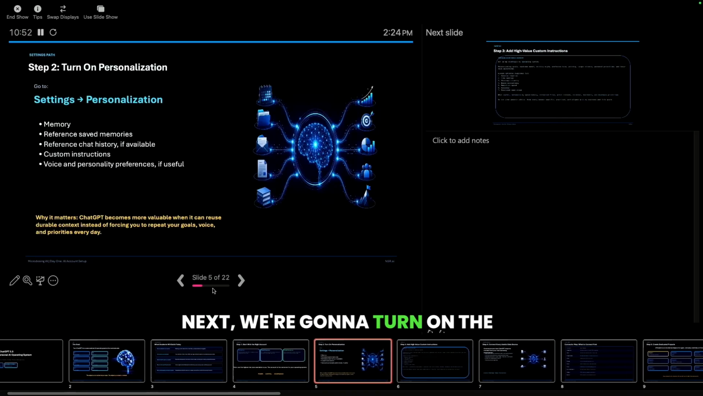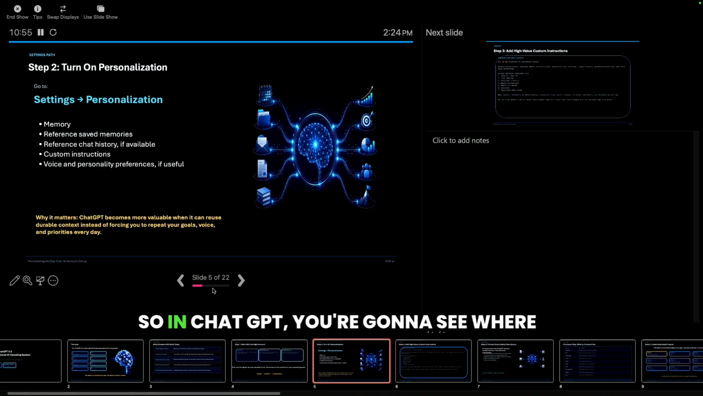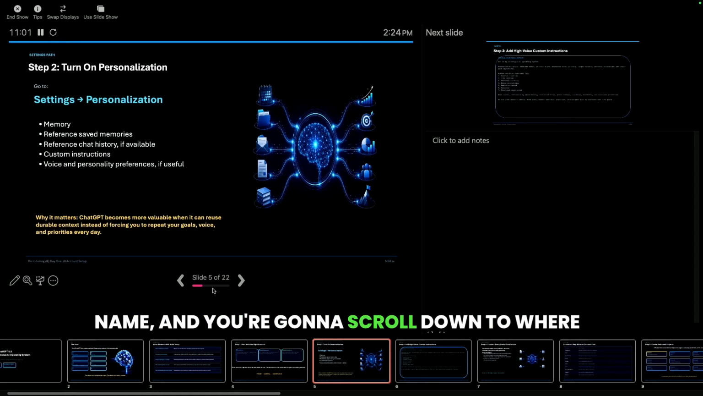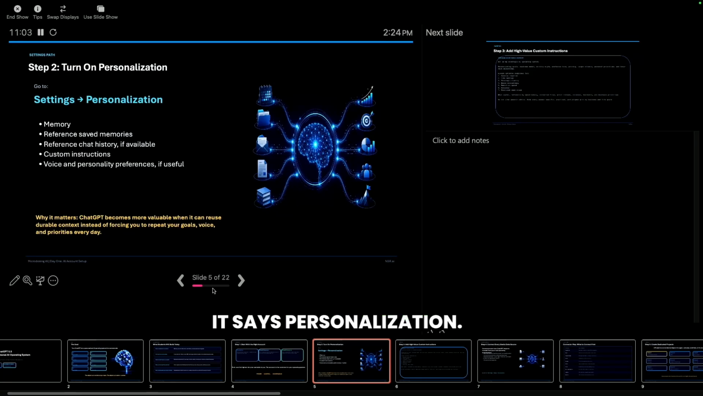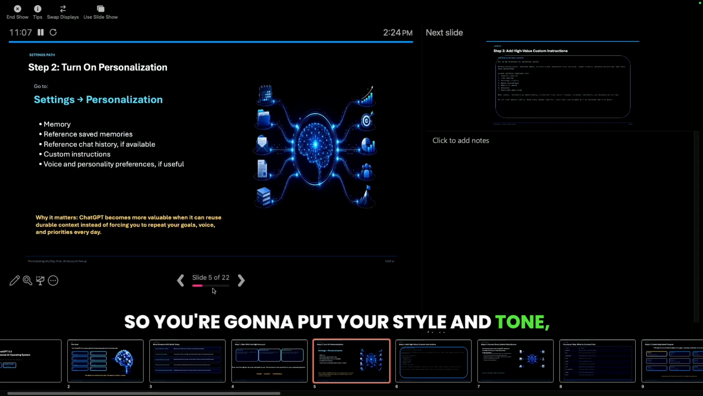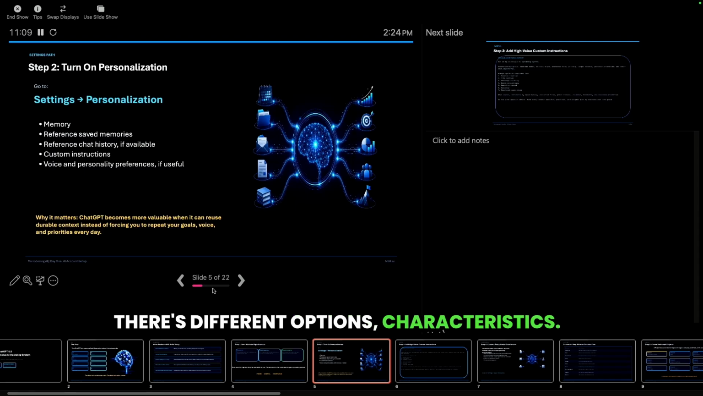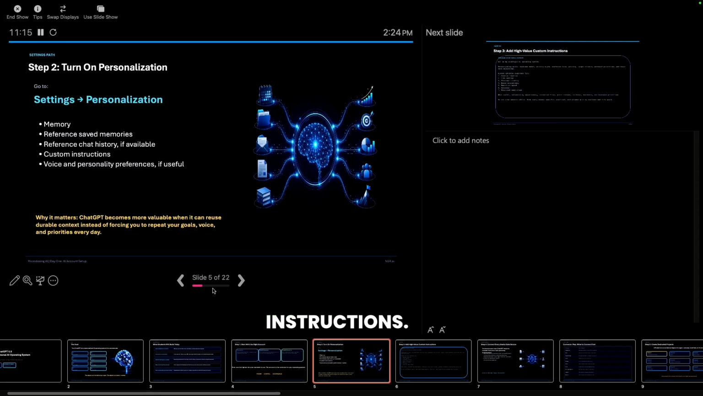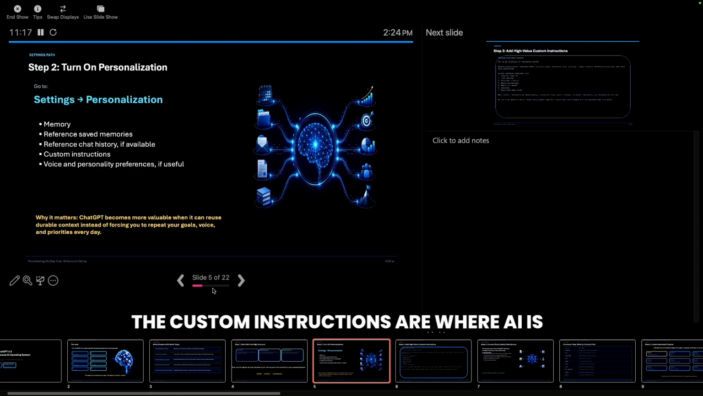Next, we're going to turn on the personalization settings. So in ChatGPT, you're going to see where there's a picture of you, or at least your name, and you're going to scroll down to where it says personalization. And this is when you want to just personalize it. So you're going to put your style and tone. There's different options, characteristics. Again, all of these things, you can say, do you want emojis, not emojis? The important one is called custom instructions. The custom instructions are where AI is being told exactly how you want it to act.